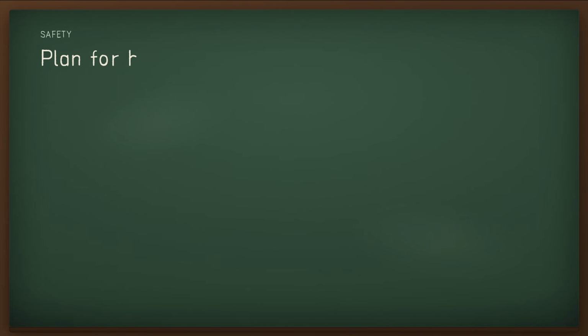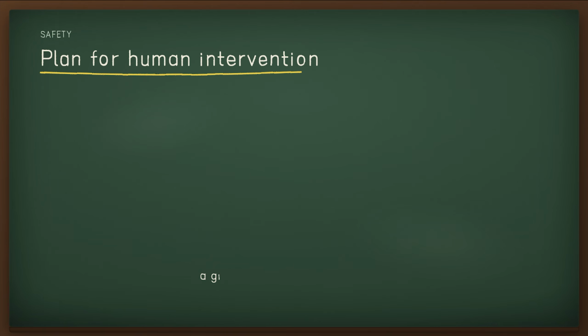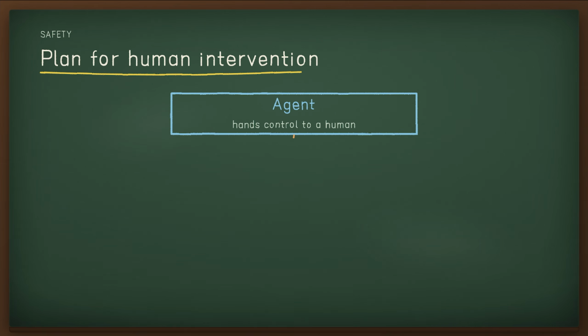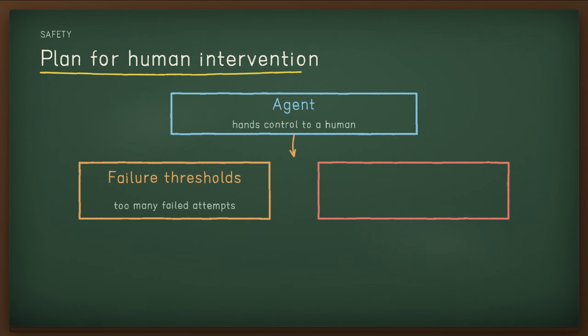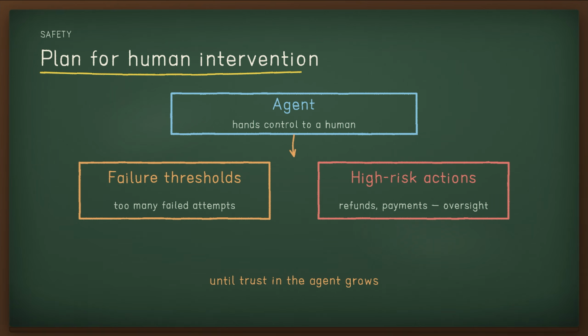Finally, plan for human intervention, a critical safeguard, especially early in deployment. It lets the agent gracefully hand control back when it's stuck. Two triggers usually warrant it: exceeding failure thresholds, too many failed attempts; and high-risk actions, sensitive or irreversible steps like large refunds or payments, which should get human oversight until trust grows.